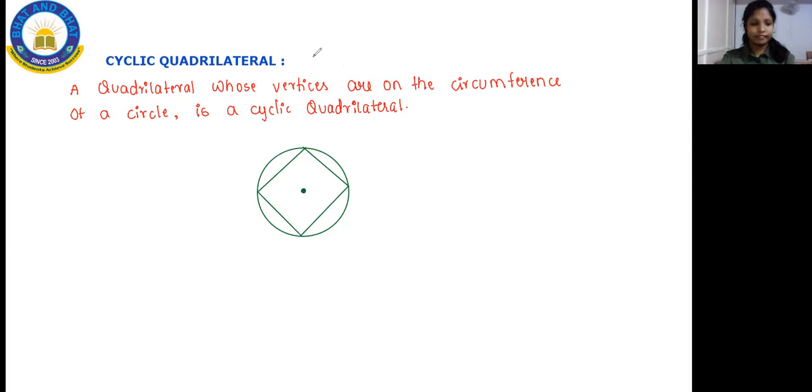Then you will name these O, P, Q, R, S. Inside your circle you will draw a quadrilateral. It can be in a diamond shape, but whatever the shape, you can draw it. But it must have 4 non-collinear points, and here you can see the 4 non-collinear points. So this is about your cyclic quadrilateral.